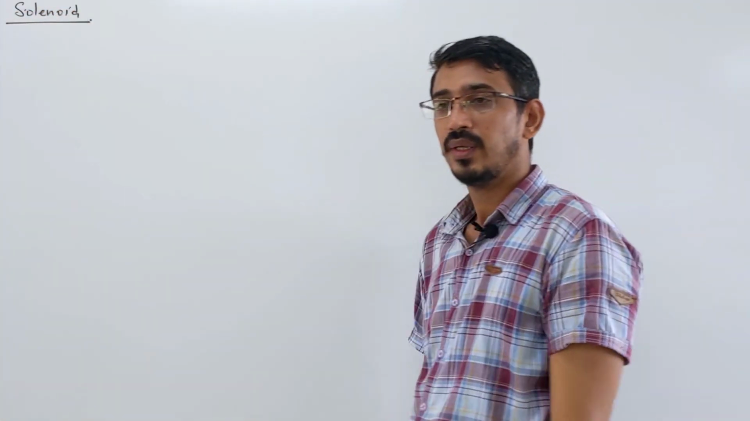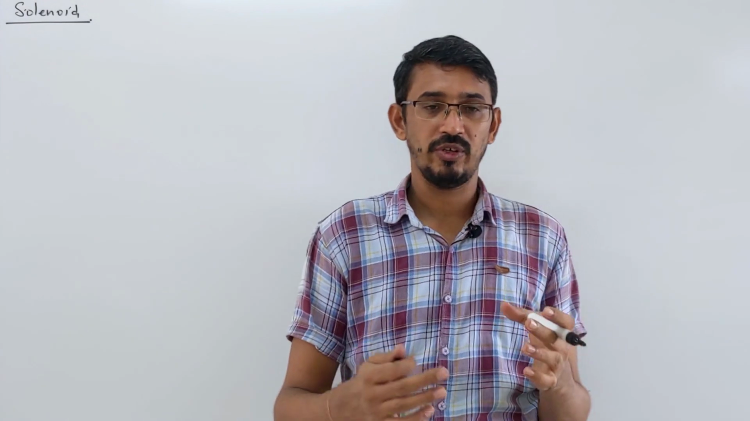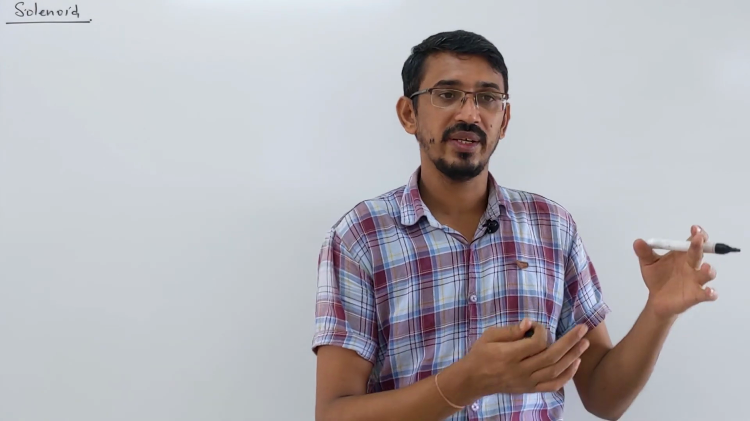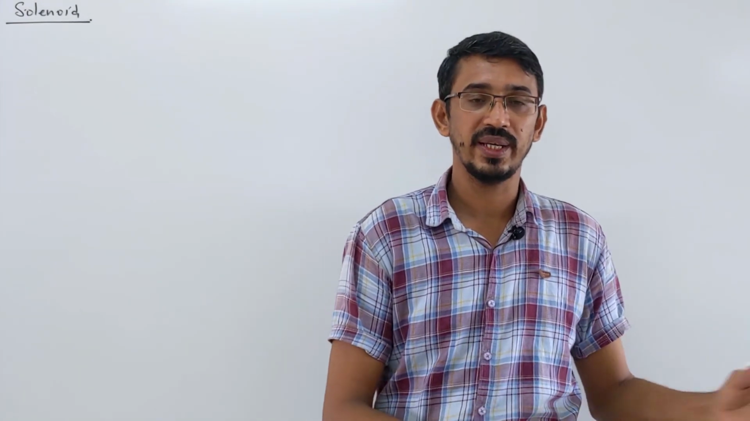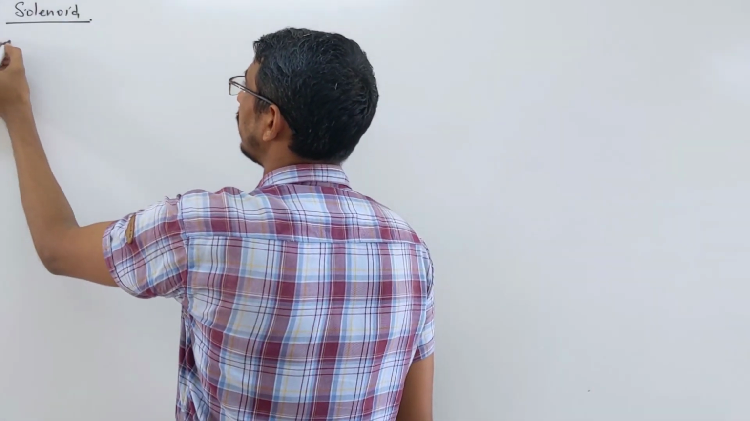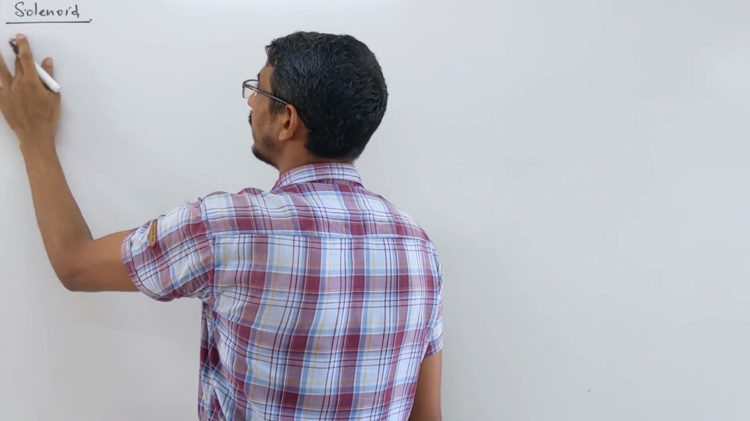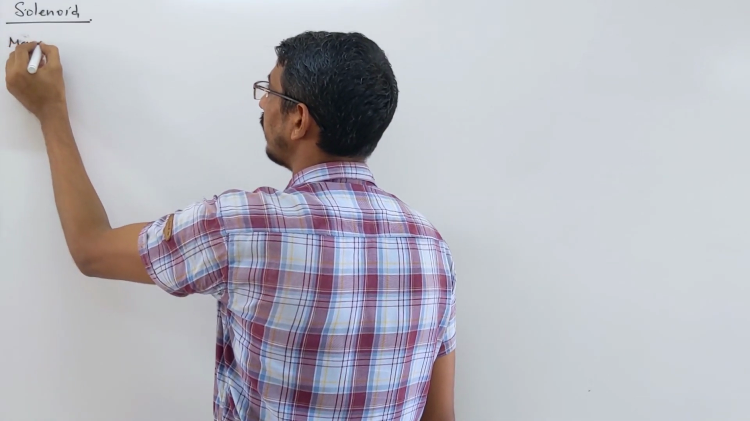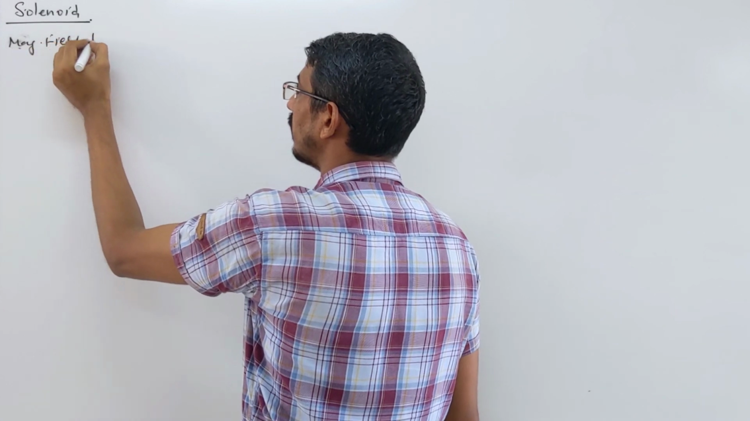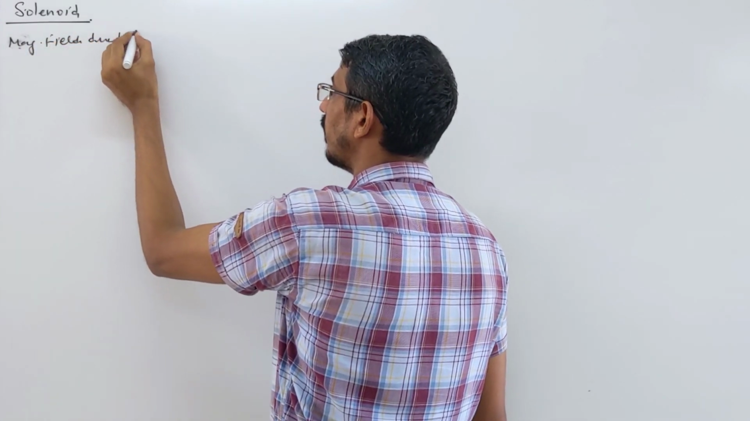Okay, like with wire, we have learned a finite wire, then we learned simple cases about infinite wire. Exactly the same we say about solenoid also. So the first case I can talk about here is the field, the magnetic field due to a finite